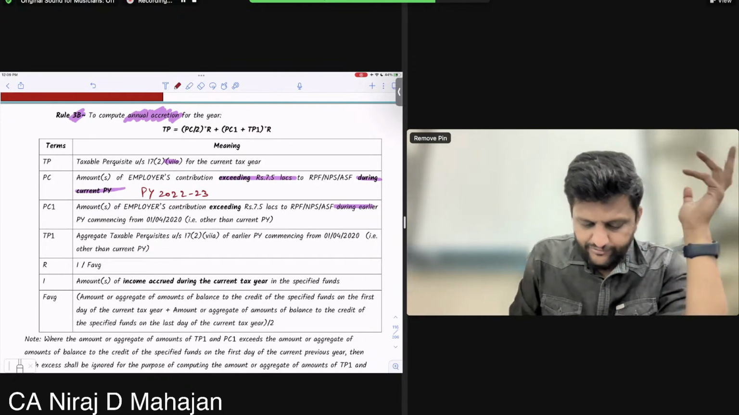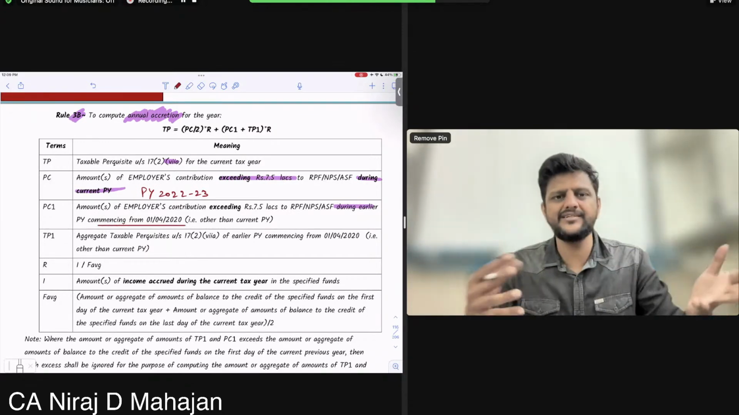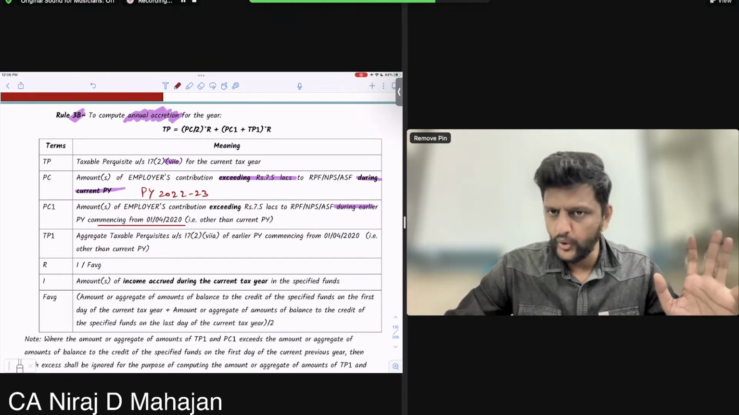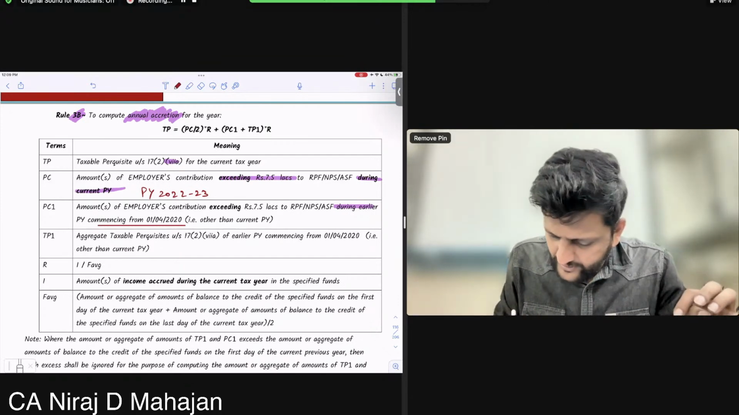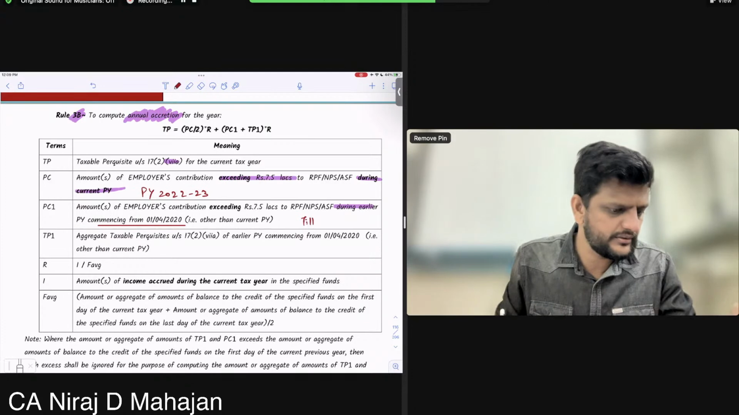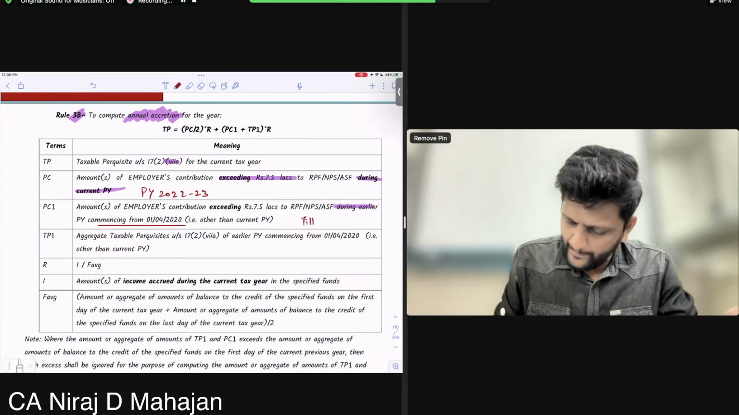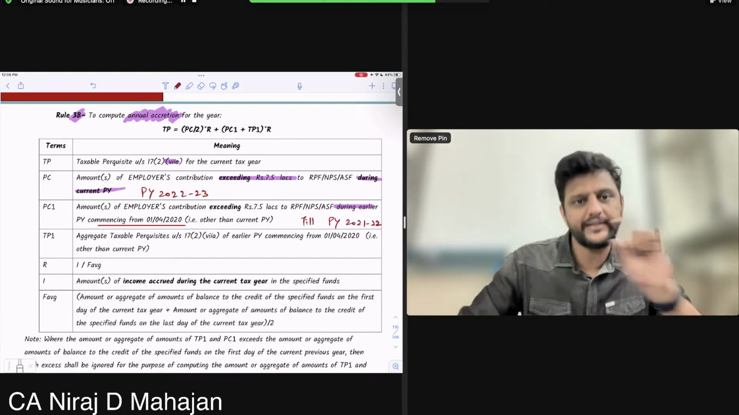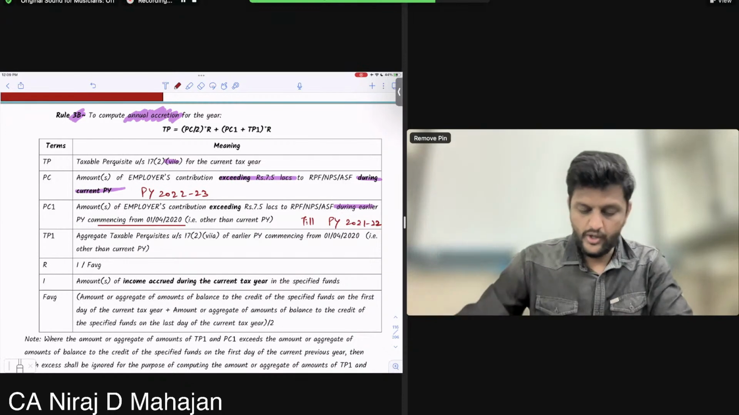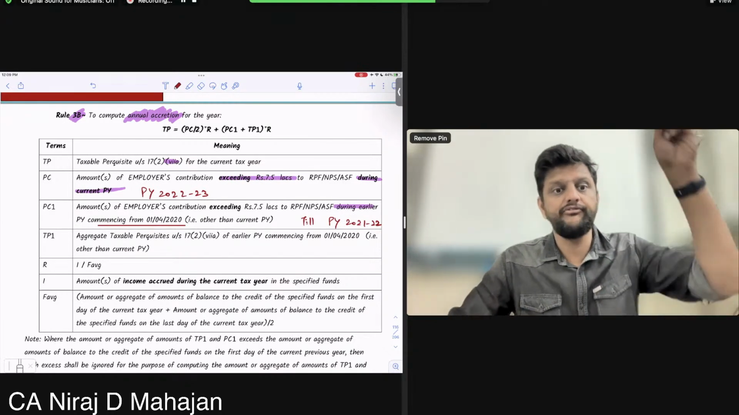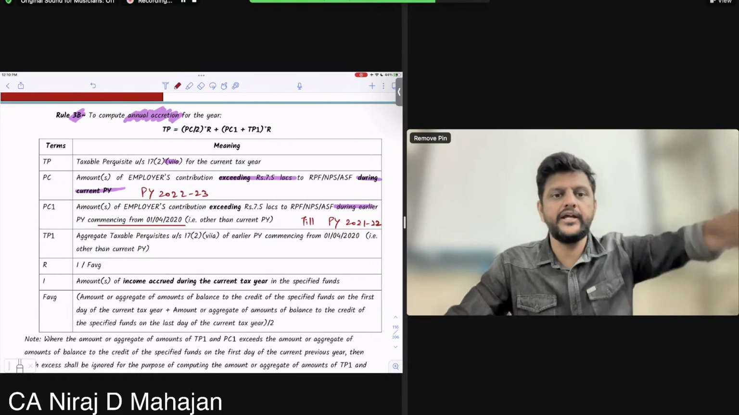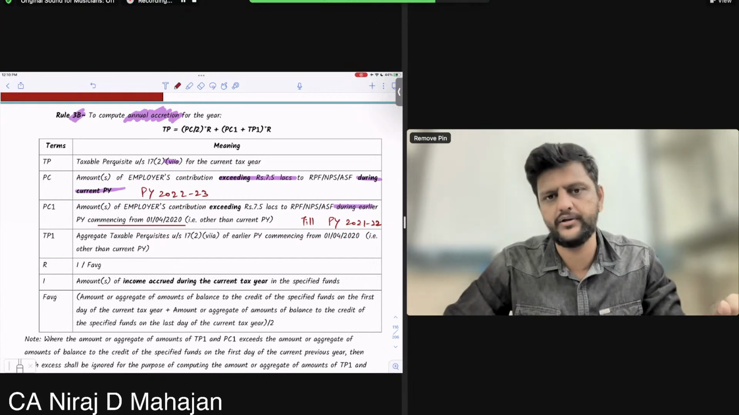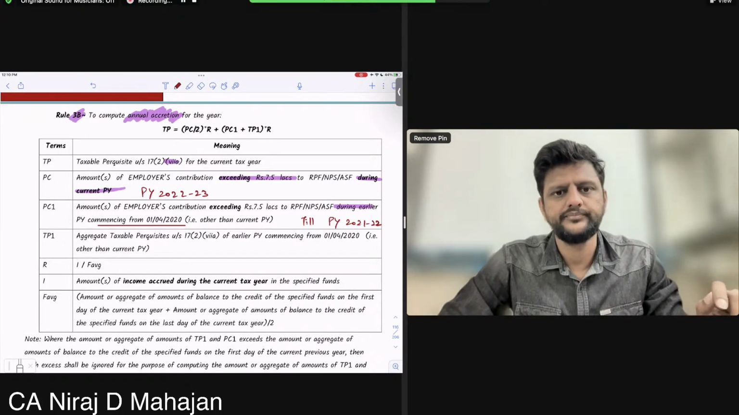Now, commencing from 1/4/2020. Why? Because this amendment started in the year 2021. So in simple language, you'll say till earlier year, PY 21-22. Amount or amounts of employer's contribution exceeding 7.5 lakhs from 1/4/2020. They are saying directly from. So we don't want the current year. We'll take just up to our earlier year. Chalega? Understood?